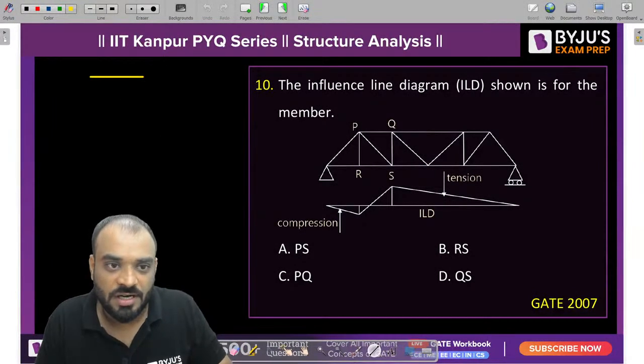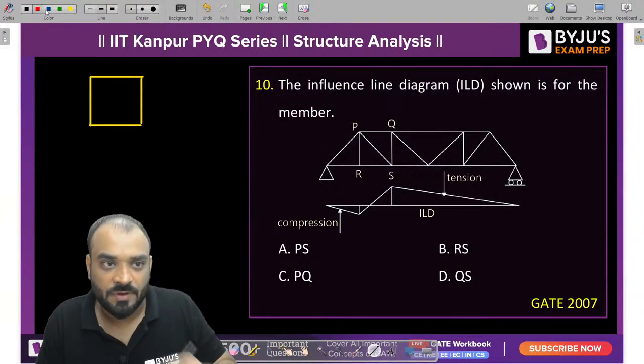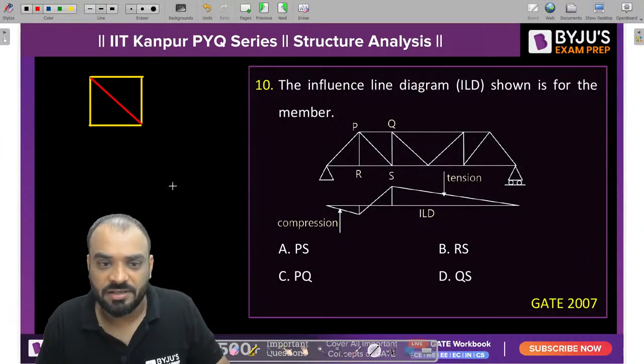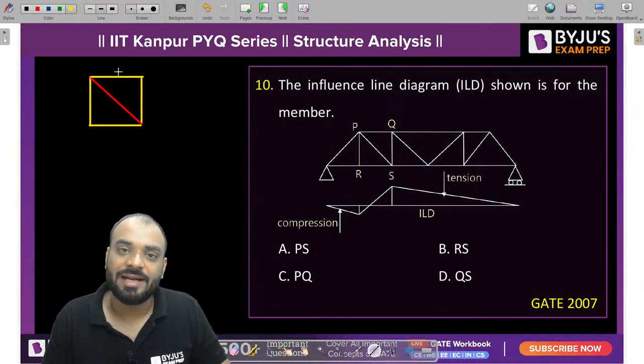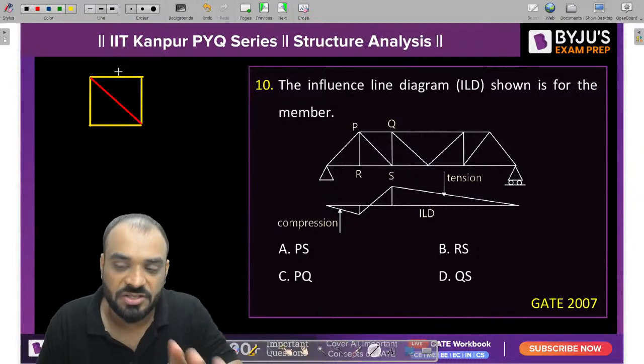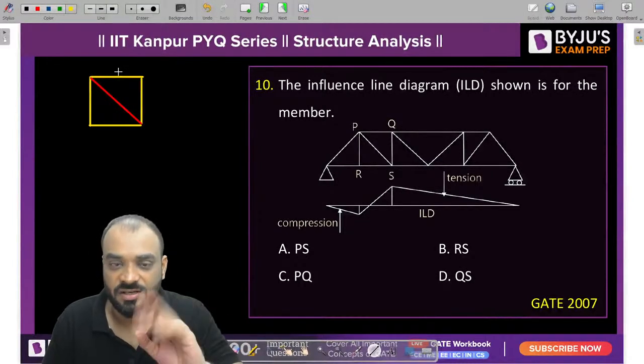Okay, let us suppose this is our truss. Listen carefully, you will understand what I want to explain. Whatever top member you have, in that top member which type of force will be there? Is it compressive in nature or tensile in nature in general?